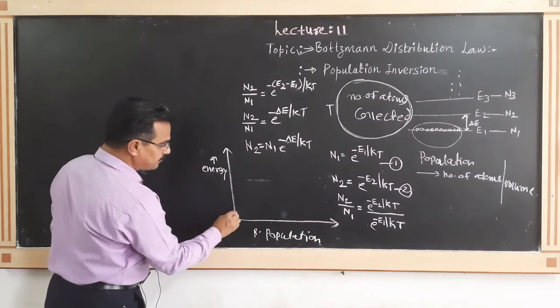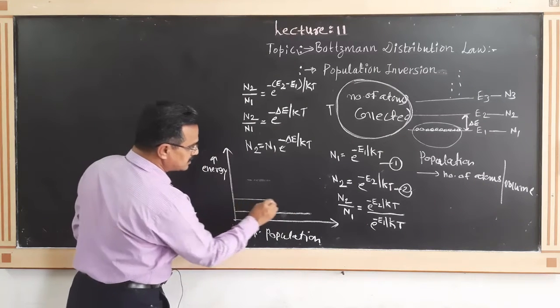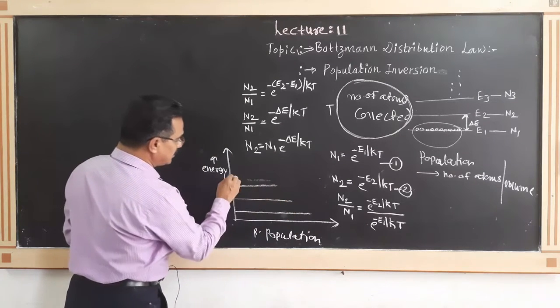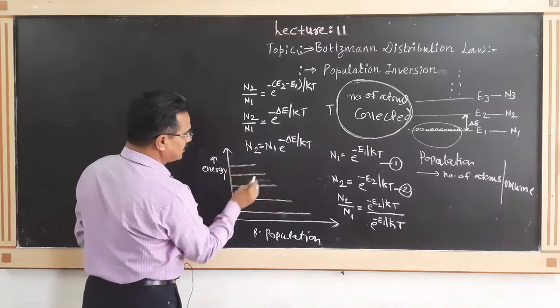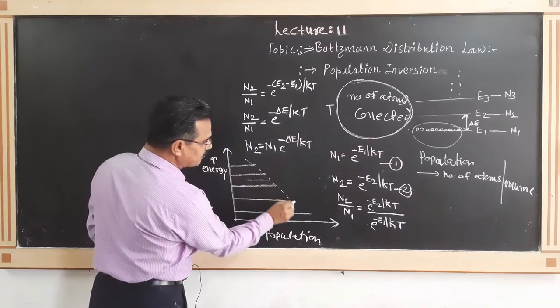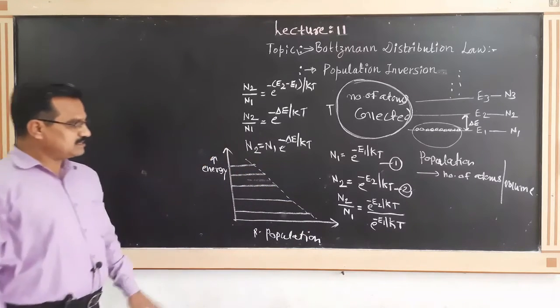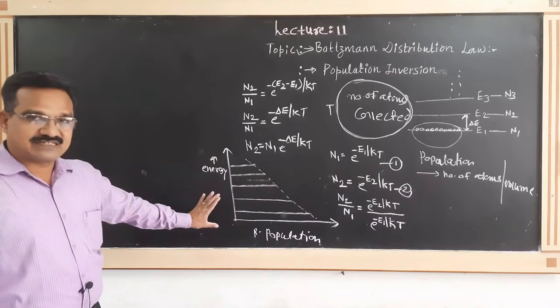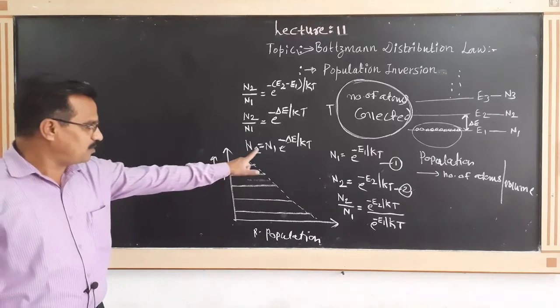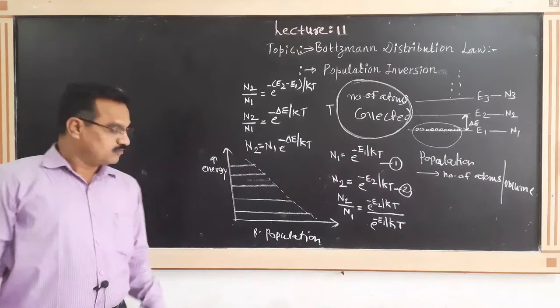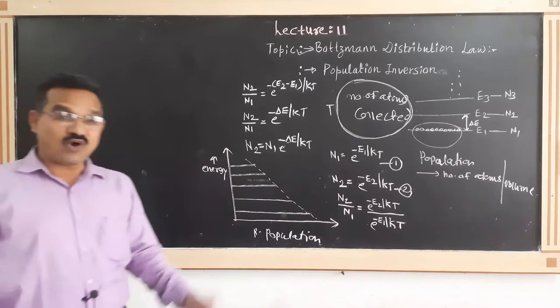What is the observation? This is the first, this is second, this is third, this is fourth, and this is fifth. What is the meaning of this? This figure represents the graph of this equation. From this figure, what is the conclusion?